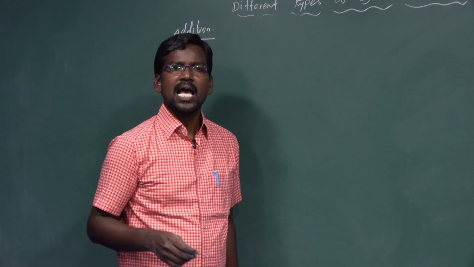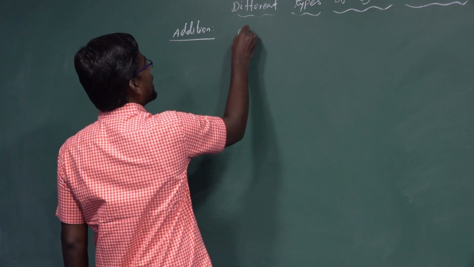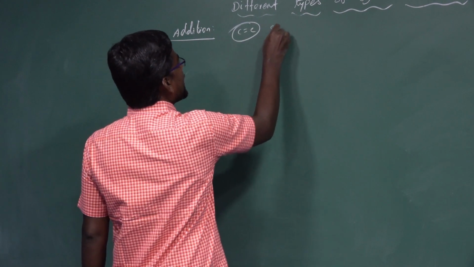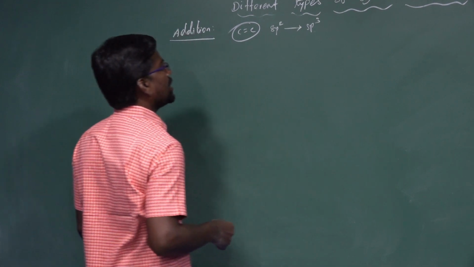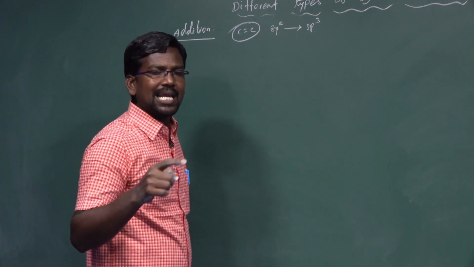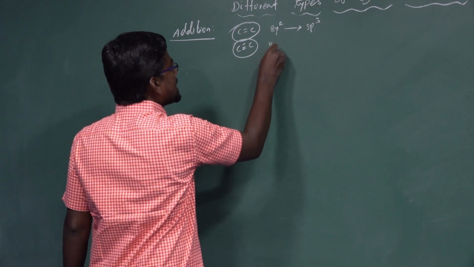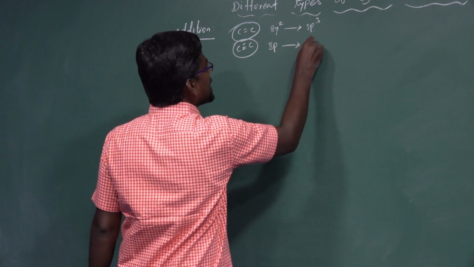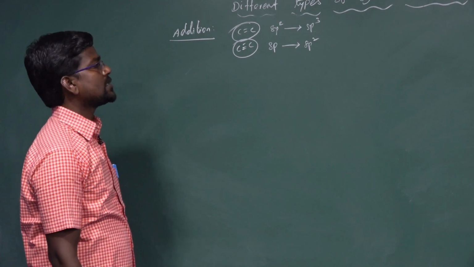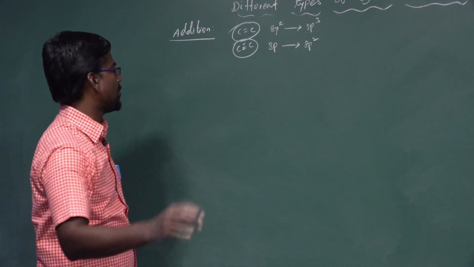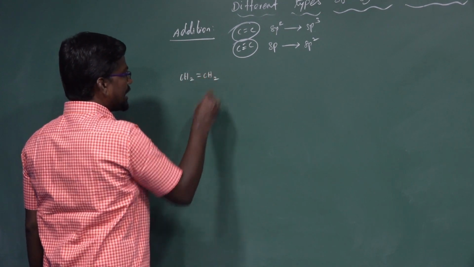In the addition process, alkene can be converted to alkane. An addition reaction taking place at a carbon-carbon double bond means sp2 hybridization changes into sp3 hybridization. Or in the addition process at an alkyne, a carbon-carbon triple bond, sp hybridization changes into sp2 hybridization. For example, ethene, CH2=CH2.